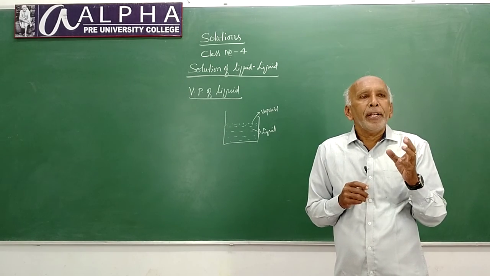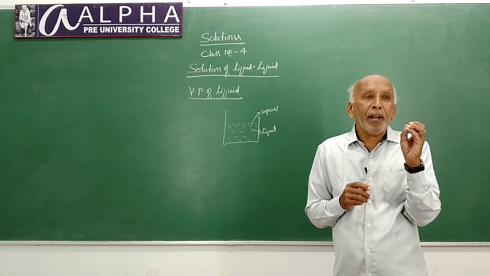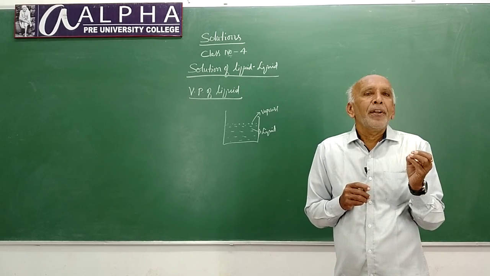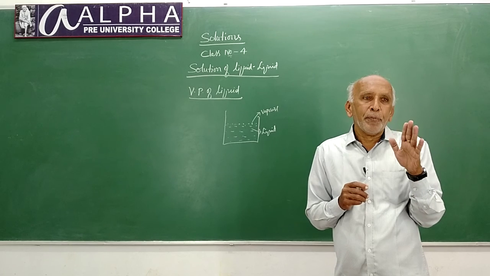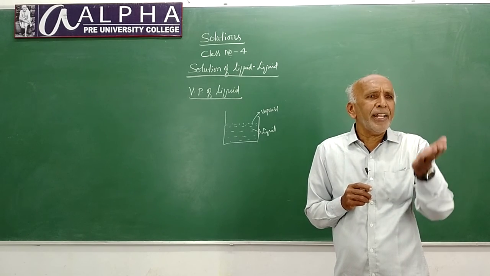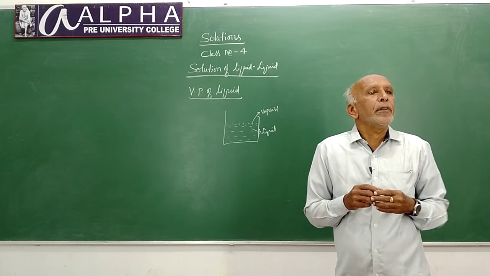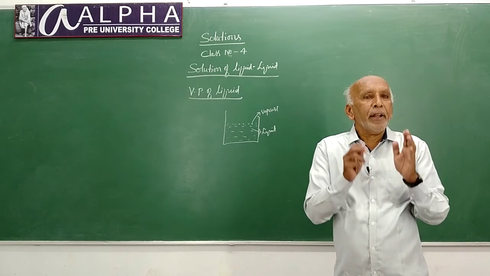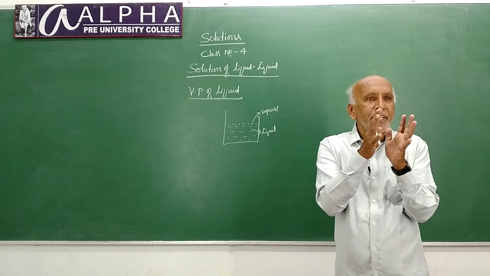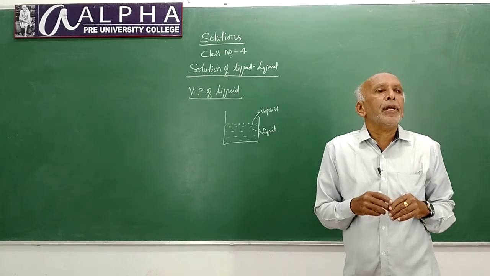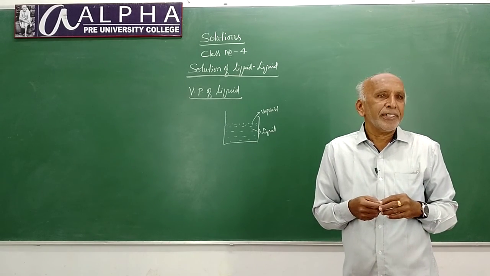Generally, volatile liquids or liquids which have low boiling points show higher vapor pressure, because they can easily enter into the vapor phase. They can easily vaporize. As a result, amount of vapors increases. Consequently, pressure also increases.